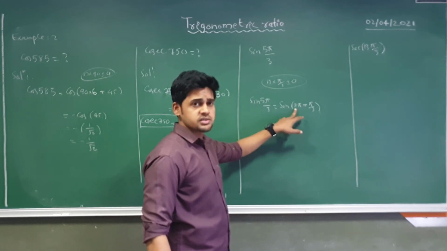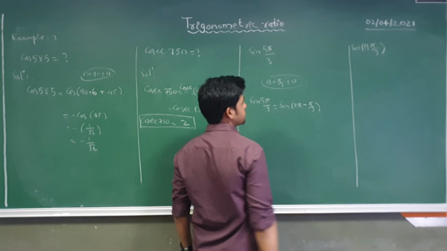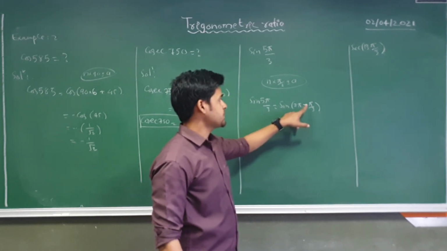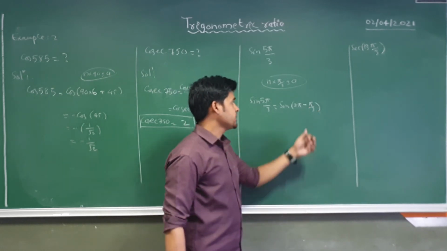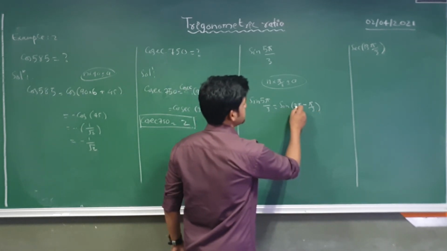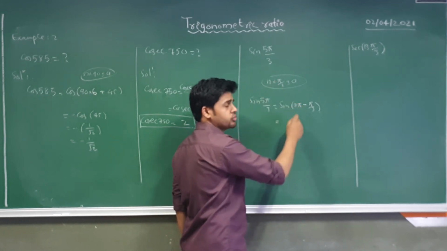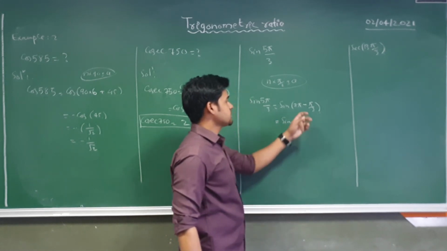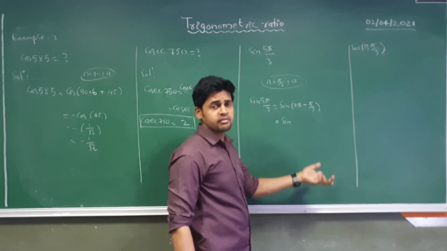Okay, just simplify this. 3 into 2, that is 6 pi, minus pi, that will be 5 pi, so 5 pi by 3. So here this n value is 2, and 2 is even, so sin is not going to change, sin will be sin. But 2 pi minus, that means this theta is lying in the fourth quadrant.